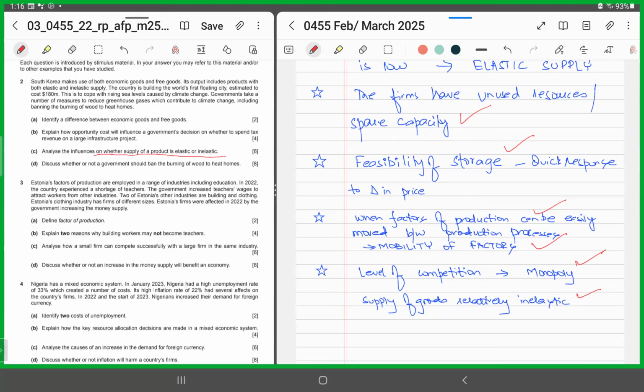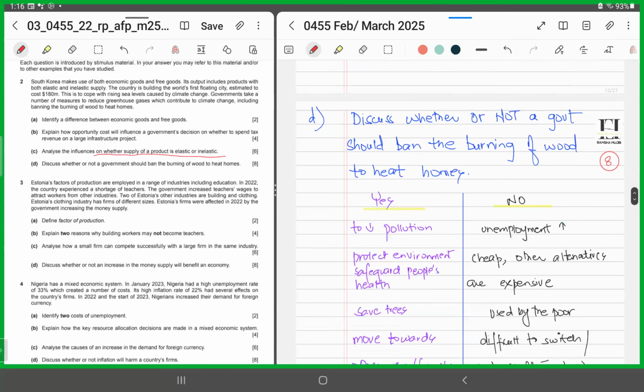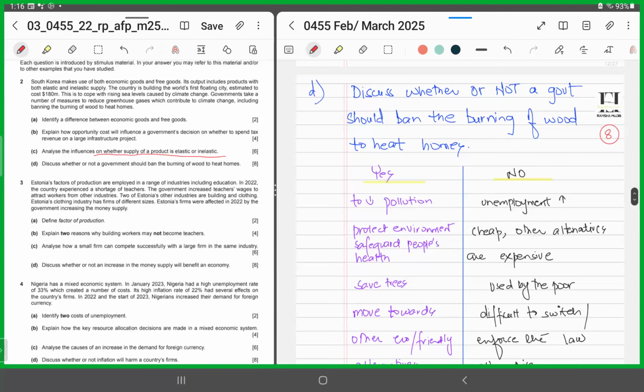Part D. It's a discuss question, an 8 marker. And what are they asking us? They are asking us to discuss whether or not a government should ban the burning of wood to heat homes. Now they are asking us, should the government go about banning, right? It's a complete no on the usage of wood in order to heat homes.